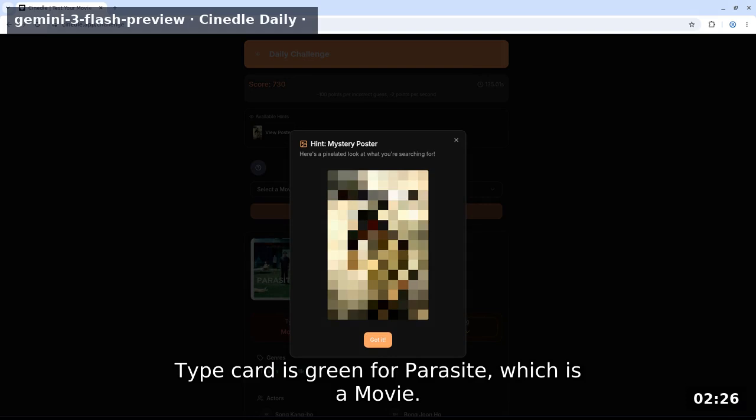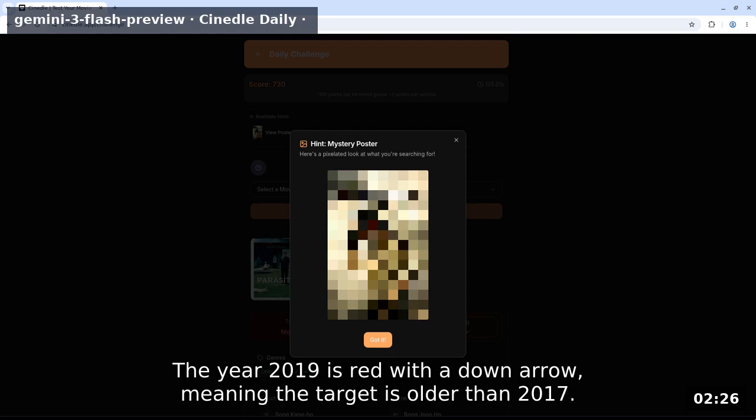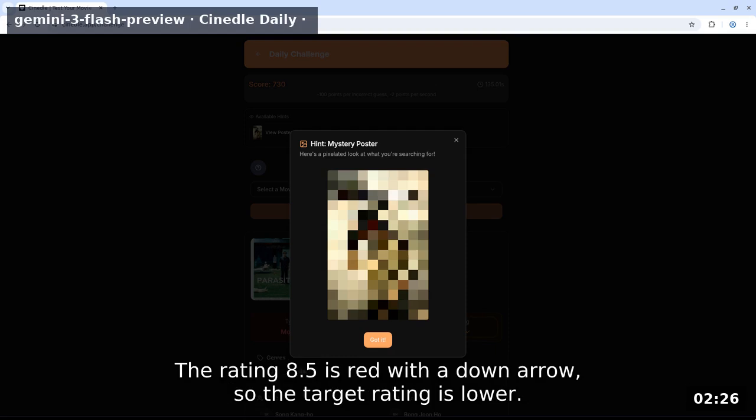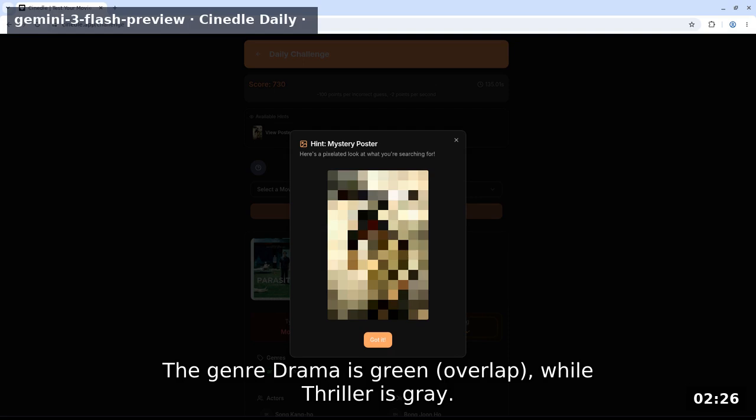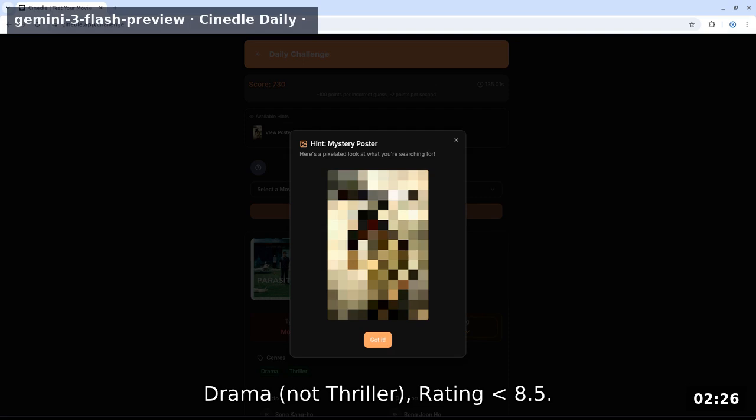Type card is green for Parasite, which is a movie. Explicitly, target medium equals movie. The year 2019 is red with a down arrow, meaning the target is older than 2017. The rating 8.5 is red with a down arrow, so the target rating is lower. The genre drama is a green overlap, while thriller is gray. No actors or directors overlap. Constraints: movie released between 2006 and 2016, genre includes drama but not thriller, rating below 8.5.